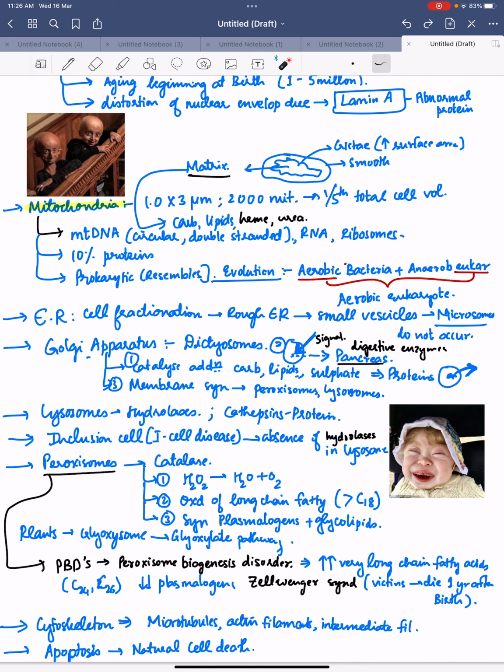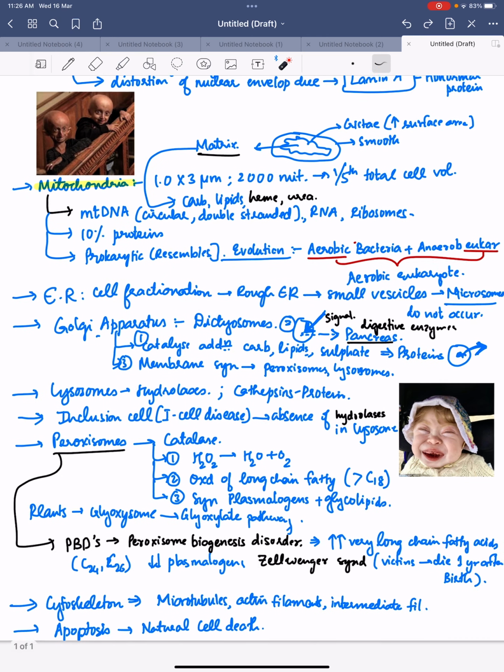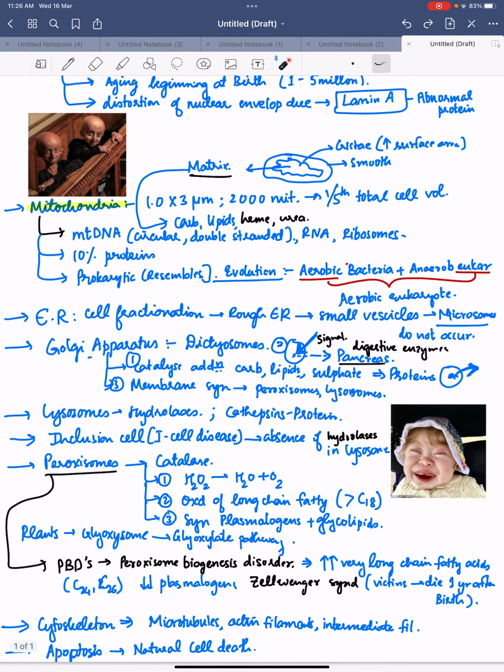Then cell fractionation: from rough endoplasmic reticulum, small vesicles called microsomes are formed, but they usually do not occur in the cell. Golgi apparatus: the parallel membranes of vesicles of the Golgi apparatus are called dictyosomes. It does three functions. First, it catalyzes the addition of carbohydrate, lipid, sulfate to the proteins, so that the protein can escape out of the cell.